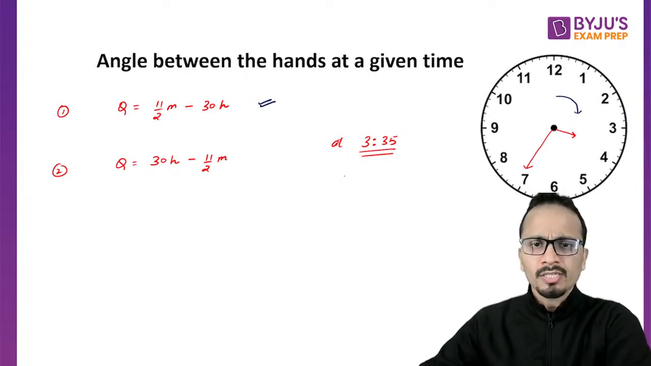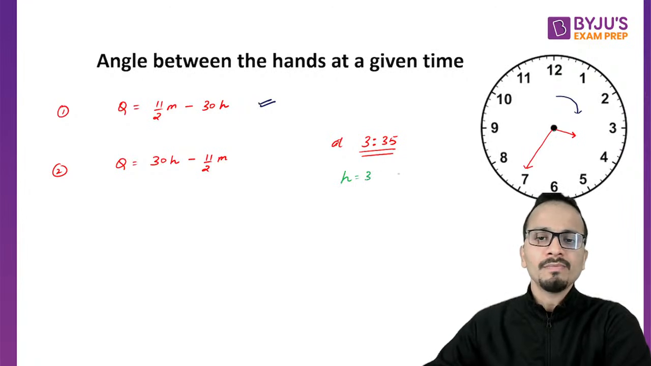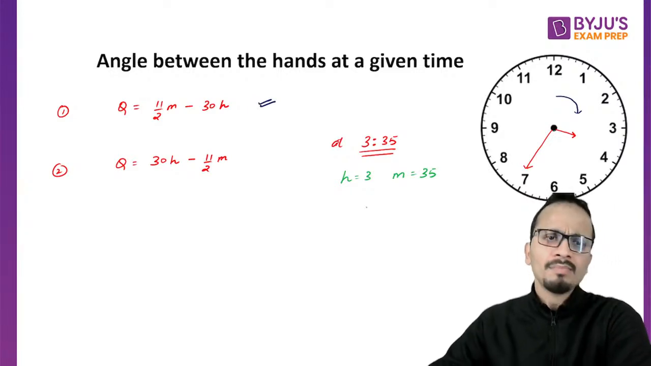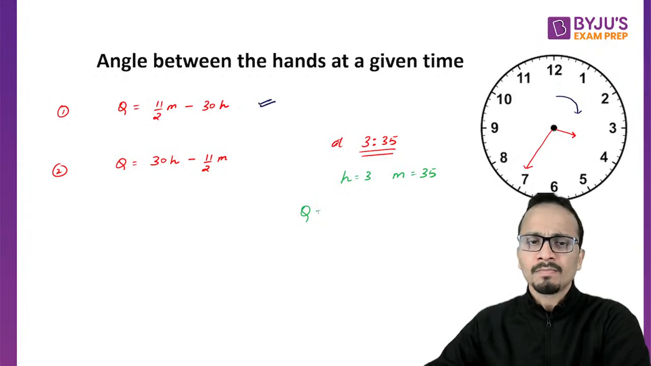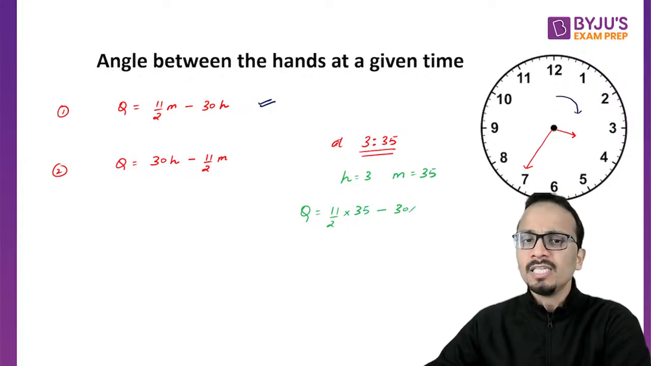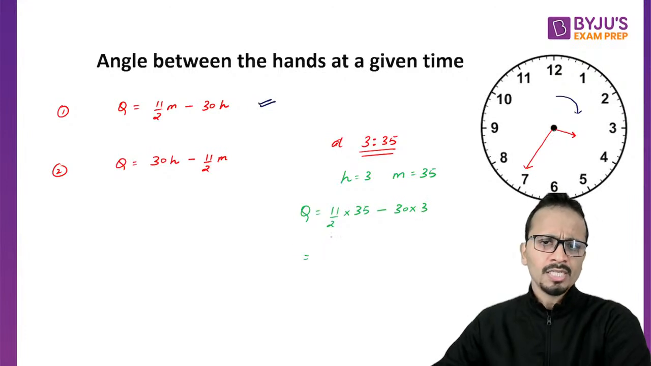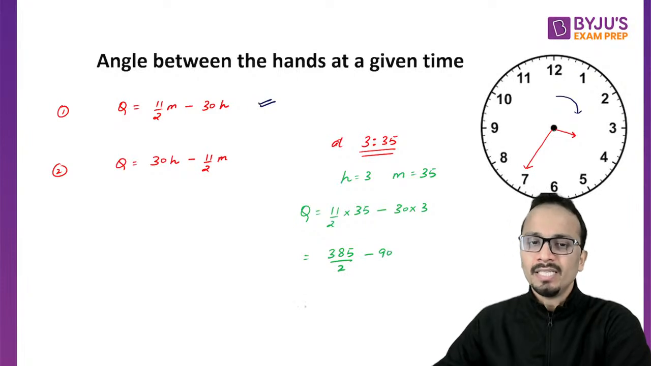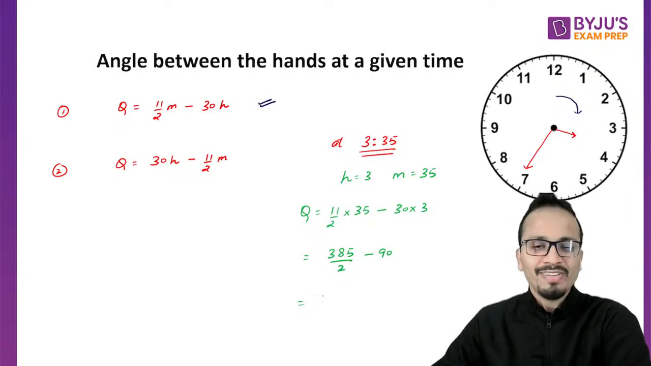Here the value of H will be 3 and the value of M will be 35. Substitute these two values of H and M in the formula and you will get the value of theta. So theta is equal to 11 upon 2 into M, which is 35, minus 30 into 3. Upon solving, 11 into 35 is 385, upon 2, minus 90. 385 upon 2, you can solve it very easily.